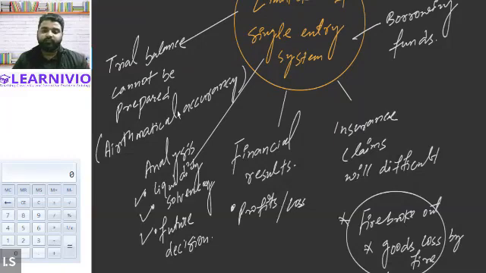And obviously there will be a problem in evaluating the financial results, that is, profit and losses of the business. It will be difficult for such an entity to claim insurance, and very difficult to borrow funds from financial institutions. So these are the limitations and merits of the single entry system.